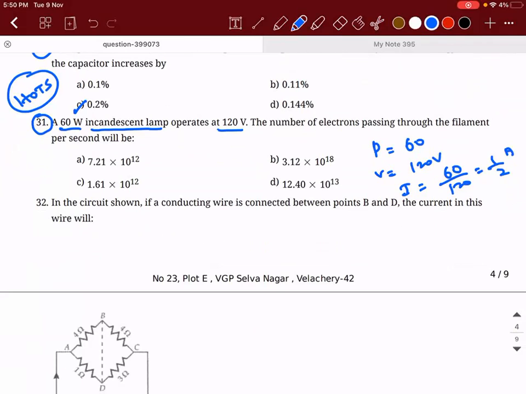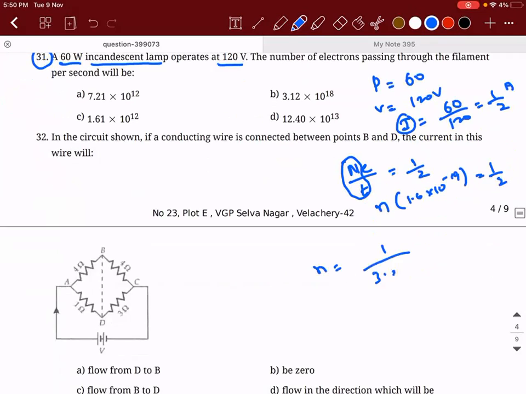I can say this as N into E divided by T is equal to half. This N divided by capital T, I can call it as small n. So small n into 1.6 into 10 power minus 19 is equal to half. So n will be equal to 1 divided by 3.2 into 10 power minus 19, that is 10 power 19 divided by 3.2. How much is the answer? So it should be 1 divided by 3.2 into 10 power 18.